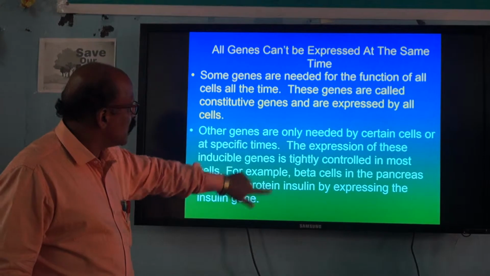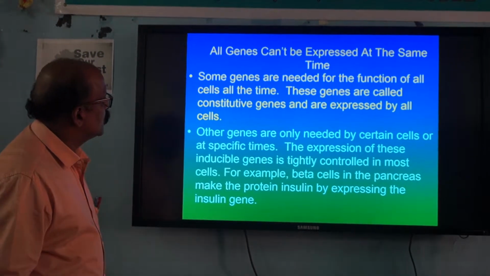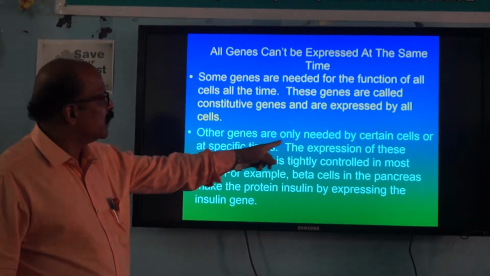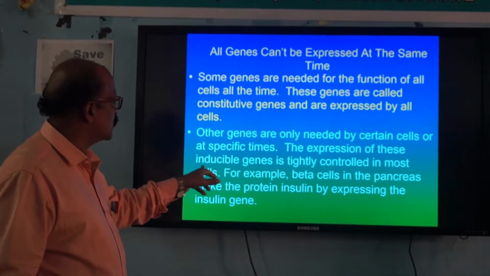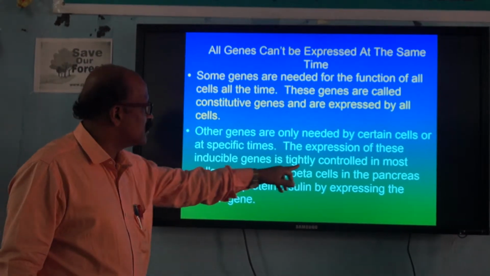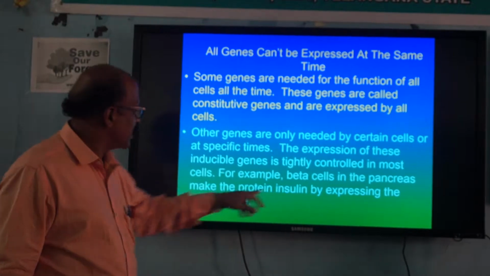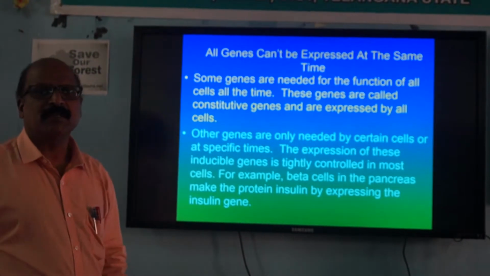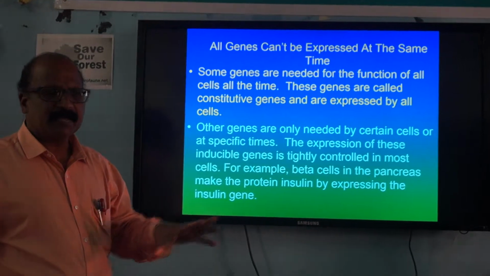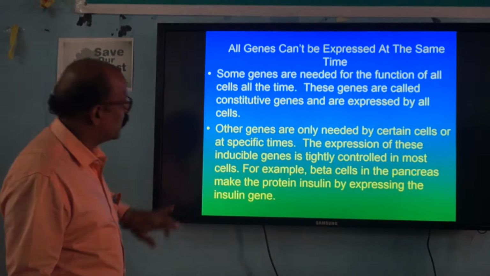Likewise, other genes are only needed by certain cells or at specific times. The expression of these inducible genes is tightly controlled in most cells. For example, beta cells in the pancreas make the protein insulin by expressing the insulin gene. So at a certain time, a certain number of genes must be expressed.